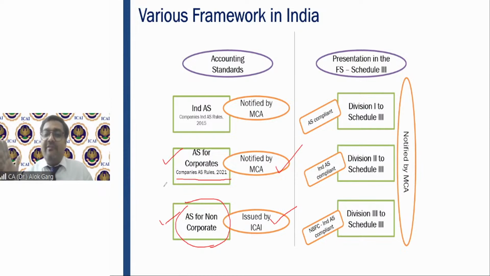That is why, when you are auditing or preparing financial statements for non-corporate entities, you cannot write that these financial statements have been prepared as per accounting standards notified by MCA. No, you have to write that these financial statements have been prepared as per accounting standards issued by ICAI, right, friends? So far, we have learned these two sets of accounting standards, corporate and non-corporate.